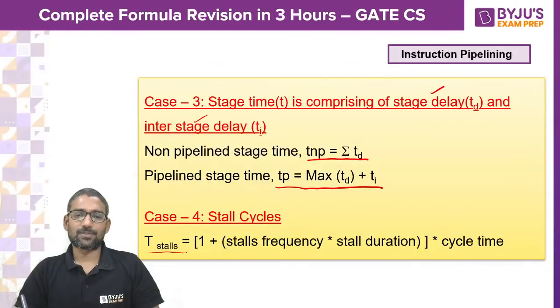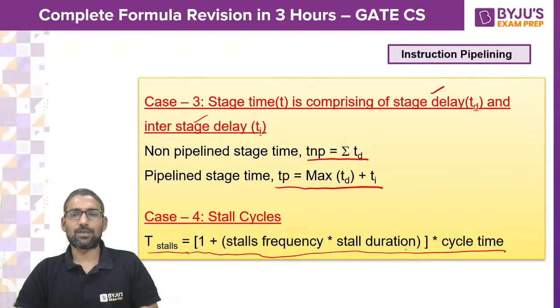And suppose we have a discussion of stall in the question, and it is asking to find the time with respect to stalls, then this is what you use: 1 plus stall frequency into stall duration, how long the stall exists, whole multiplied by cycle time.